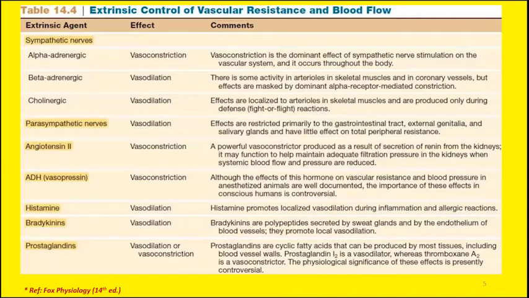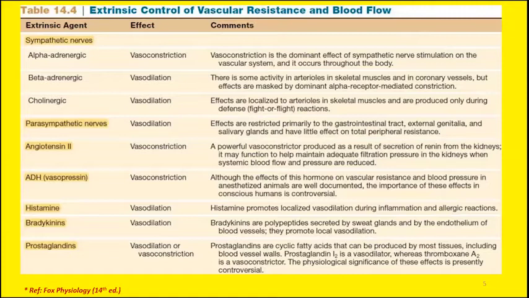But for the time being, you must know that angiotensin 2 is released from the kidneys. First, renin is secreted by the kidneys, and then this renin is responsible for conversion of angiotensin 1 to angiotensin 2, and this angiotensin 2 will cause vasoconstriction and hence will regulate the arterial pressure.